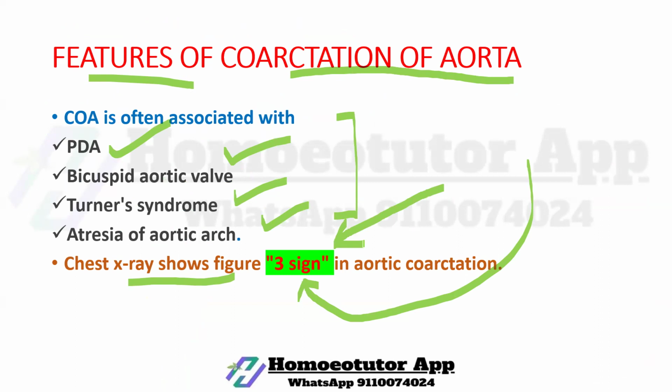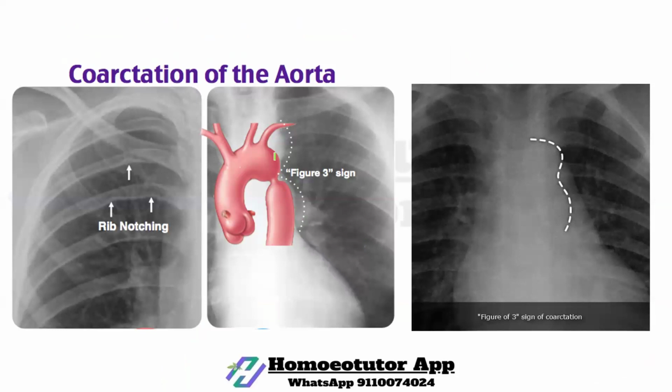Let us see what is the 3 sign. It is very clear from this picture. The aorta has narrowness, a constriction-like appearance, producing the figure 3 sign. If the aorta is narrowed, then this type of image is created. The 3 sign you can see here in the chest X-ray of coarctation.